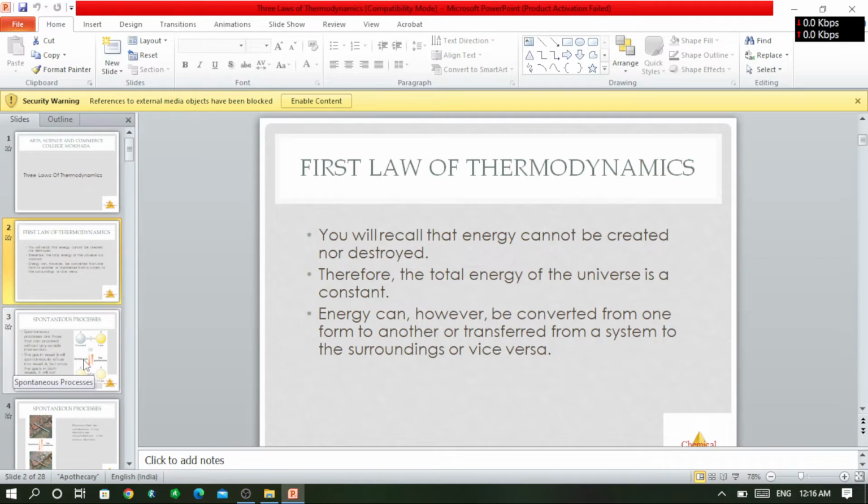Whenever we study thermodynamics, we study some very important concepts, and those concepts are system and surrounding.